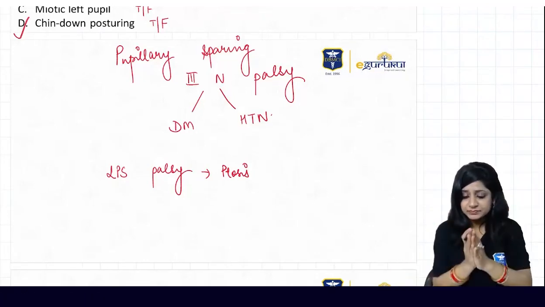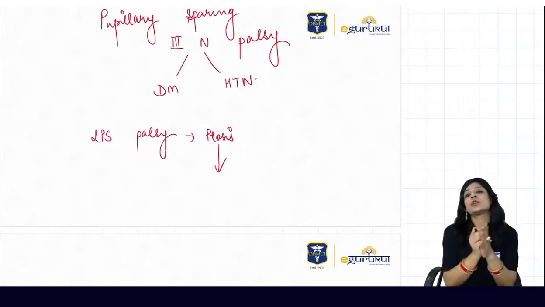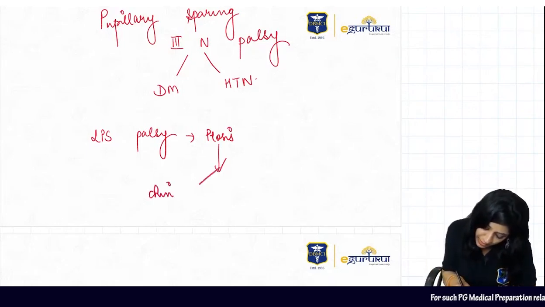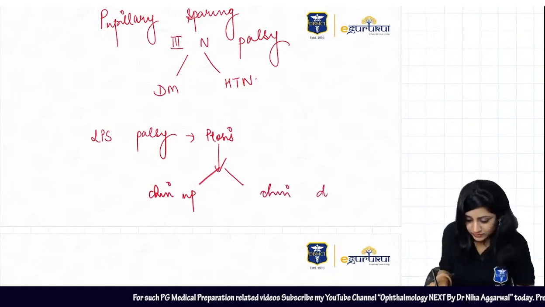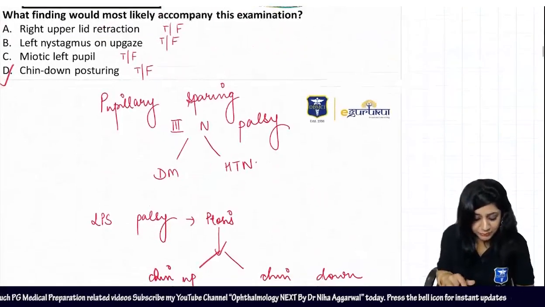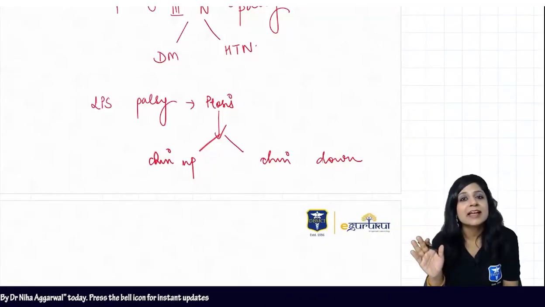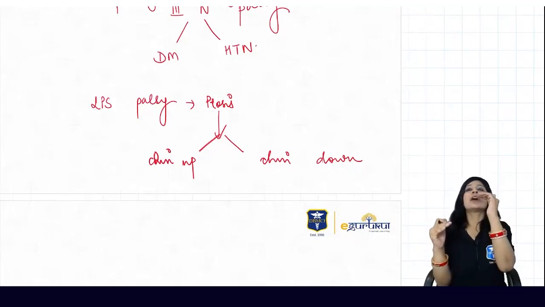Everybody tell me, what are you going to get if you have ptosis? Chin up or chin down? There is no option F, choose from A, B, C, D. So chin up or chin down?